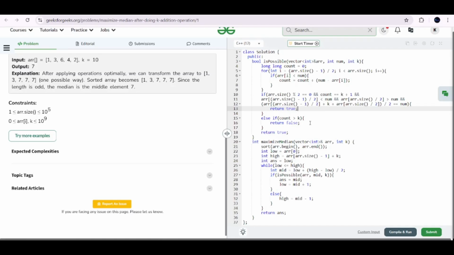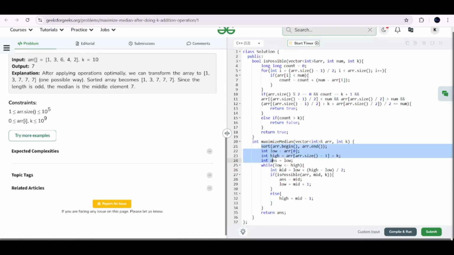So having num is possible with k increments instead of k plus 1. You are disregarding the extra increment. You are incrementing k times, and you see that you can have the targeted median. That is possible. So it is possible to have this targeted median with k number of increments, and you have to return true since it is possible.